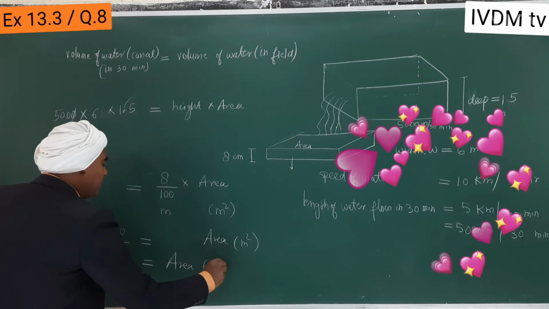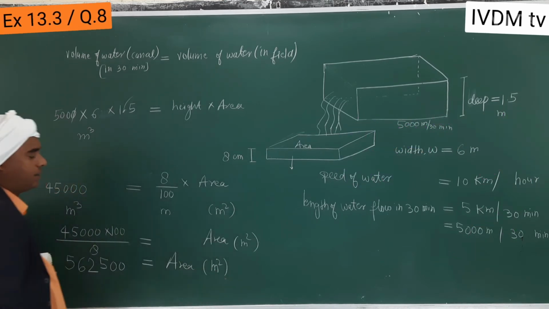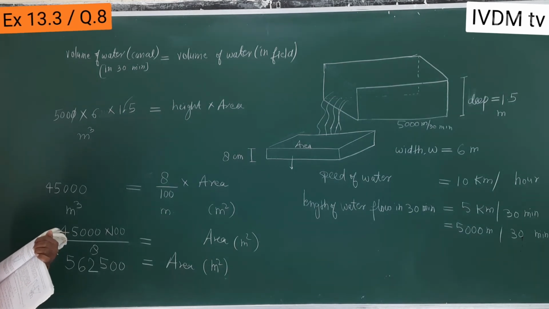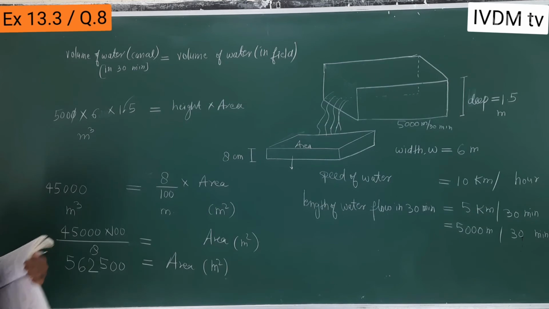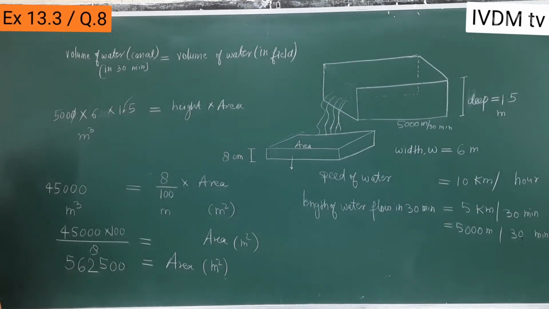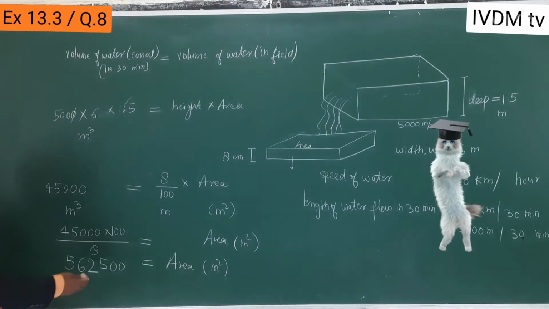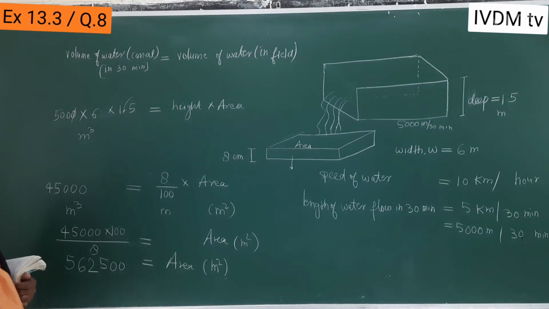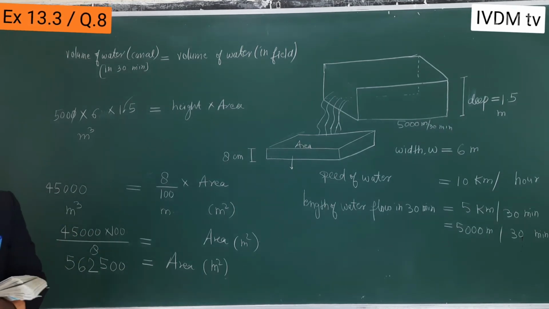in meter square. So this is the answer, but the question is asking how much area will irrigate. This is the answer, area this much, but you can write it in hectare also. Hectare, what is hectare? So first write it.